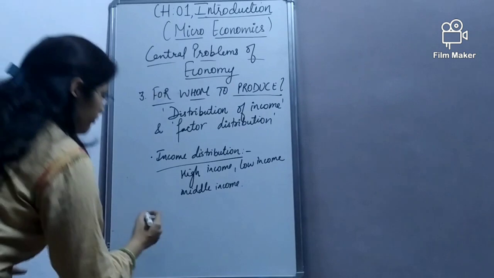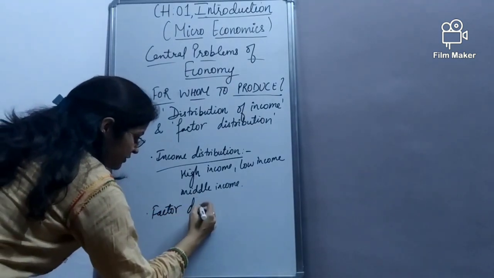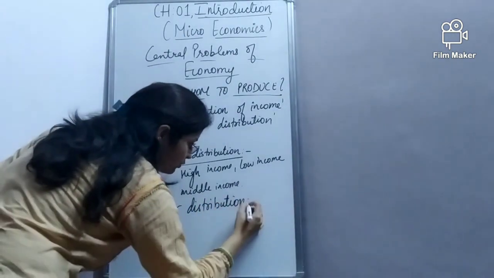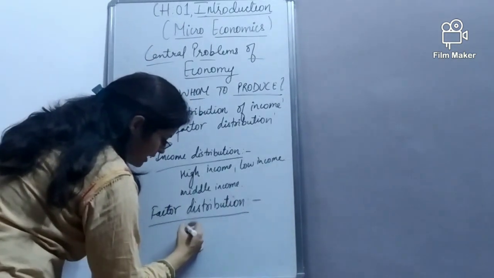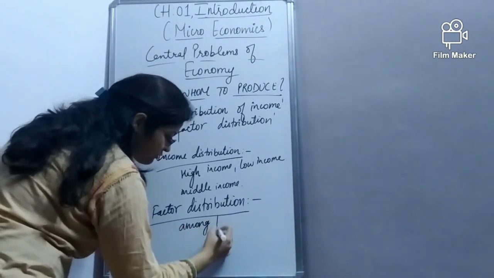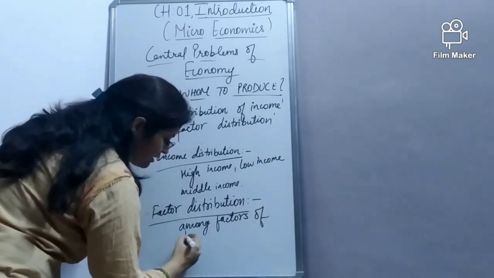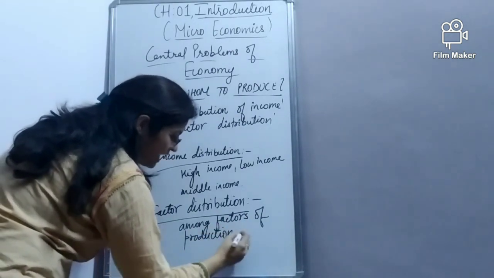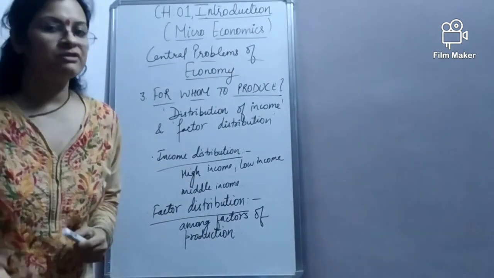Then in factor distribution, I have to decide the distribution of income among factors of production. Factors of production are those that help in the production of goods and services.